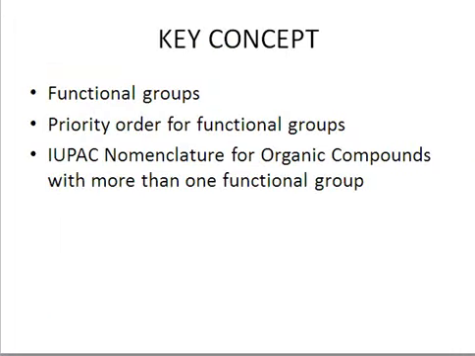Before that, you have studied the IUPAC nomenclature for the hydrocarbons that included the IUPAC names for alkanes, alkenes, and alkynes. So today we shall study the general rules that are applicable to all classes of organic compounds. The key concepts which we shall discuss today will be what we mean by functional groups, what the priority order for functional groups is, and the IUPAC nomenclature for organic compounds, specifically if they have more than one functional group as well.